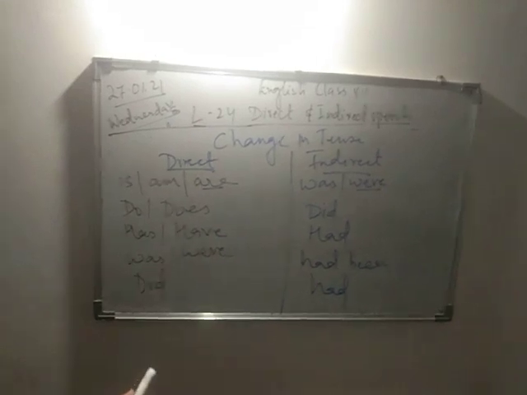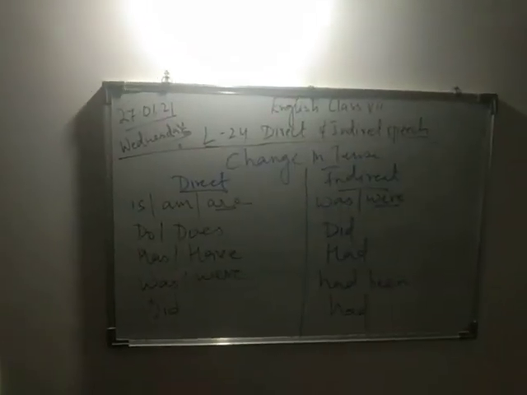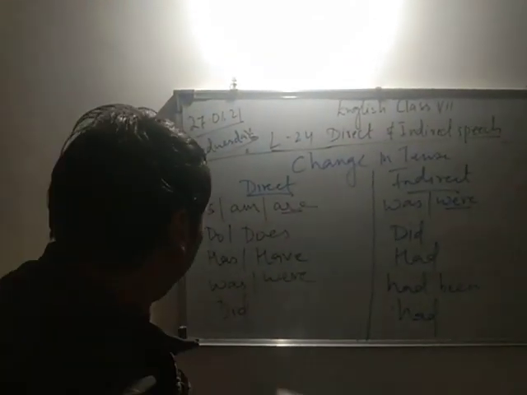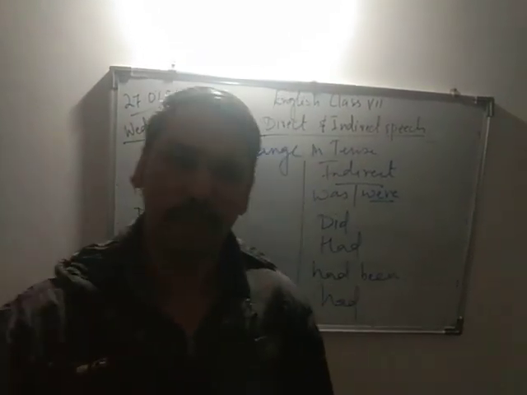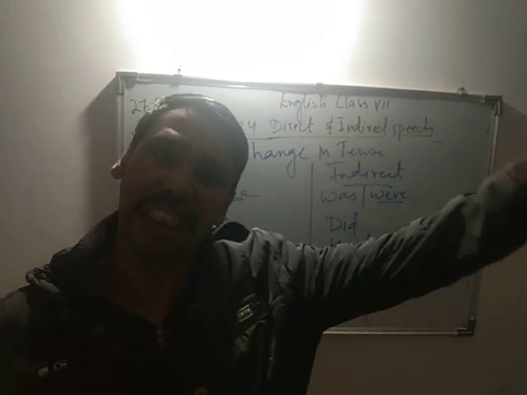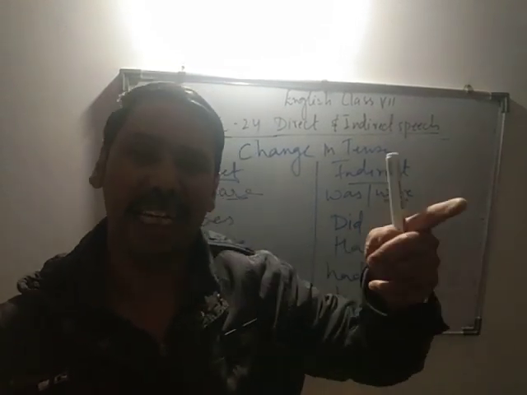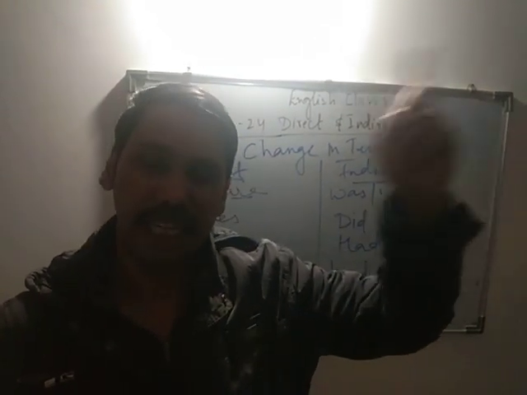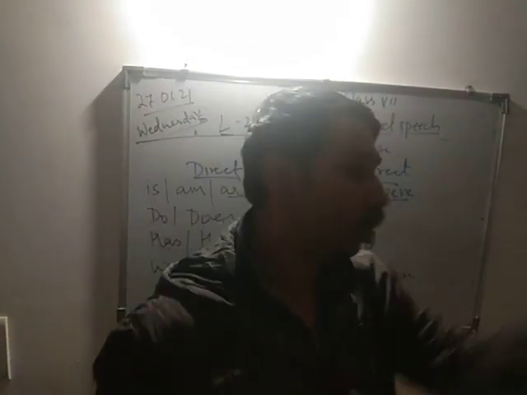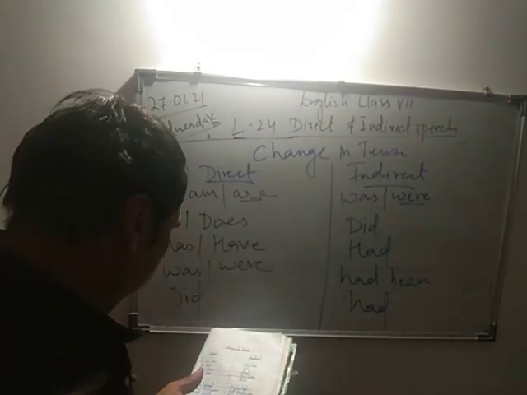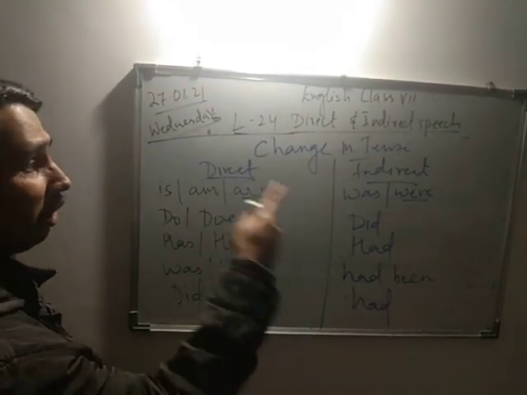This is another important rule, children. We have to keep paying attention to it. Suppose I tell you, she said, I have completed my homework. She said that she had completed her homework. He said, I have completed my work. He said that he had completed his work. So this is a change in the tense of direct to indirect.